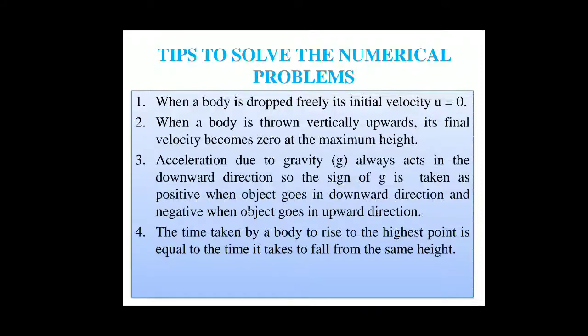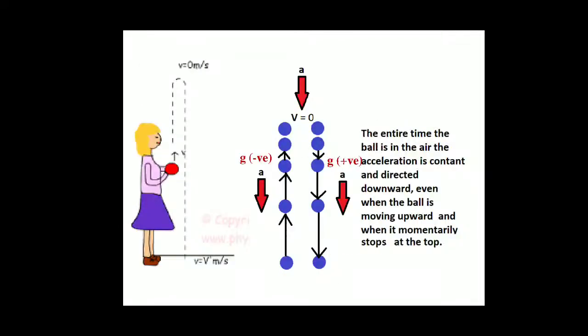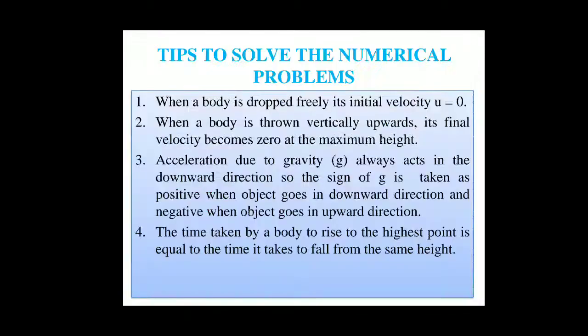The time taken by a body to rise to the highest point is equal to the time it takes to fall from the same height, meaning the time taken by the object in going in the upward direction is equal to the time taken by the object in coming in the downward direction.